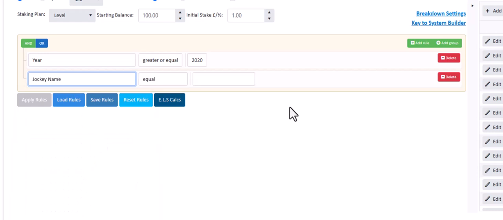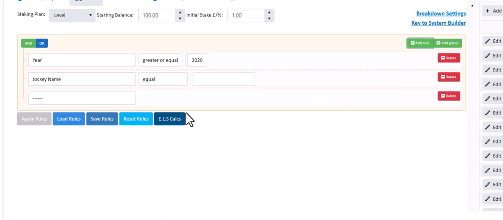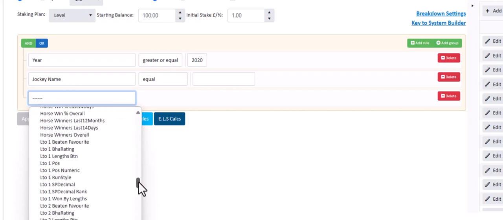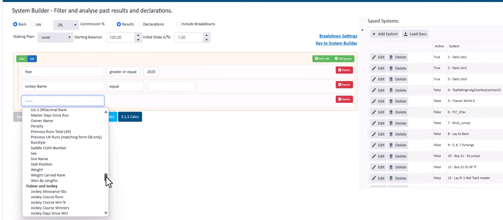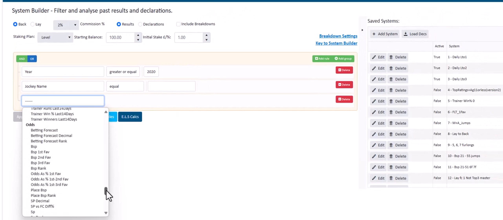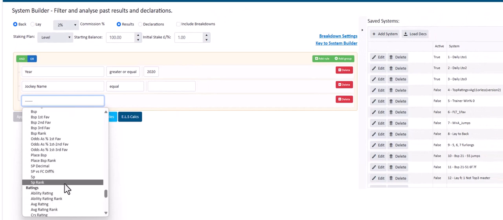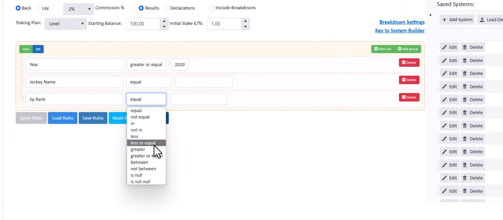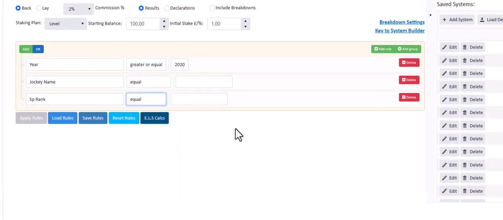Okay. And just before I add each jockey, there's a couple of things I'm going to look at. We can look at the overall statistics of a jockey, but what I want to look at is how a jockey has performed. This is the SP rank, and I'm going to change this from less or equal 2 to greater or equal 3. So this is now looking at how any jockey I'm going to look at has performed on the first and second favourites.